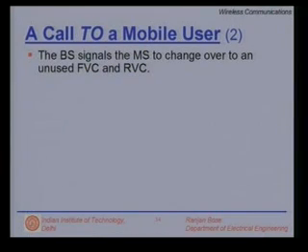Actually, we are continuing with the call to the mobile user having been paged and responded and being allocated an open frequency band. The base station signals the mobile station to change over to an unused forward voice channel and reverse voice channel. Please remember, both these voice channels have to be available for the call to be initiated. The call has not yet been initiated. We are working on it.